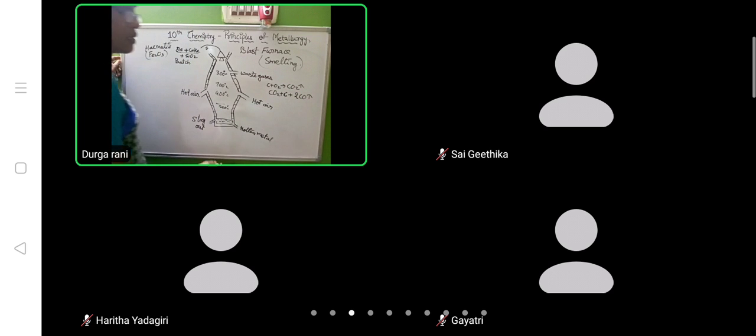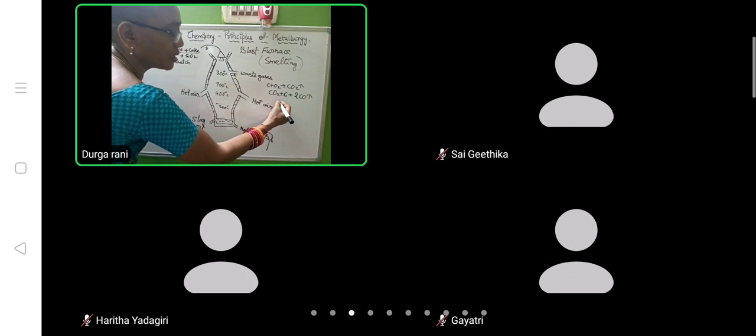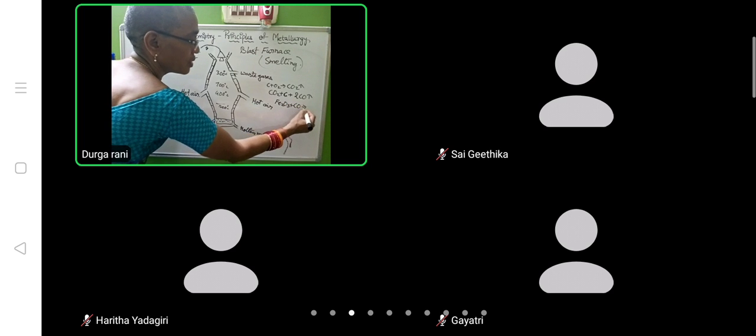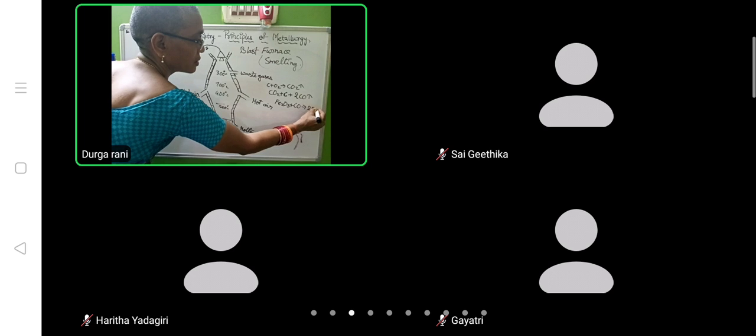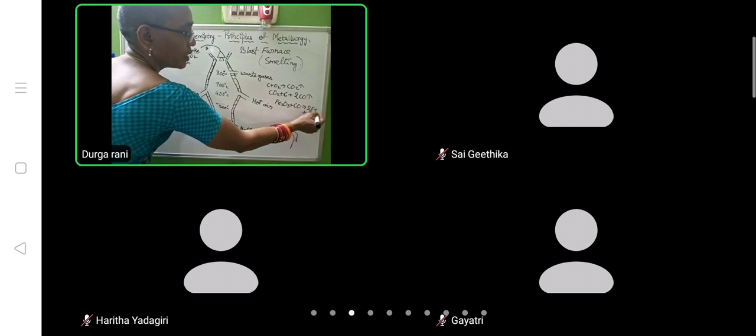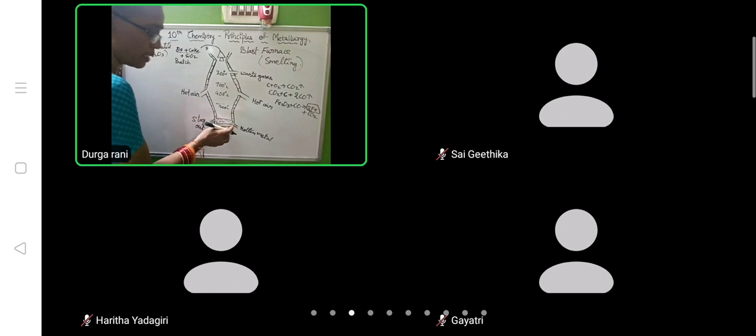Carbon monoxide is formed, and this carbon monoxide is the best reducing reagent. Fe2O3 and CO give rise to 2Fe plus CO2.